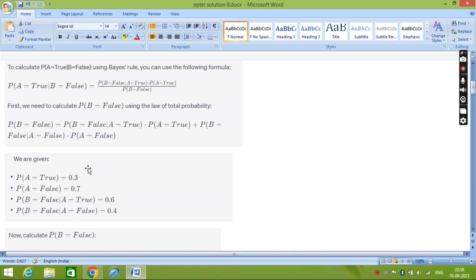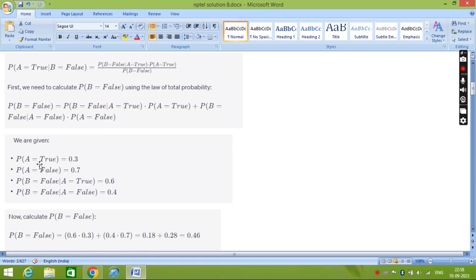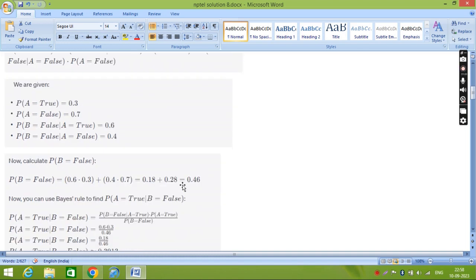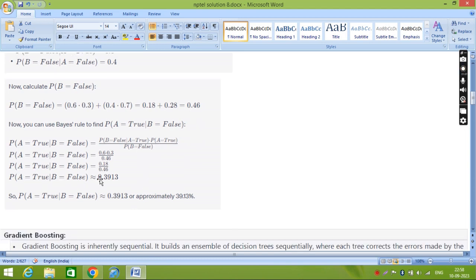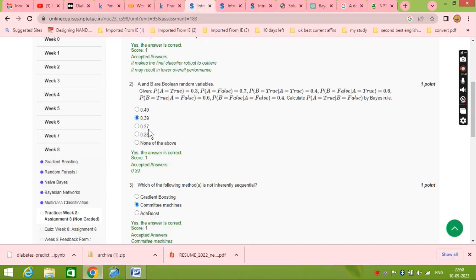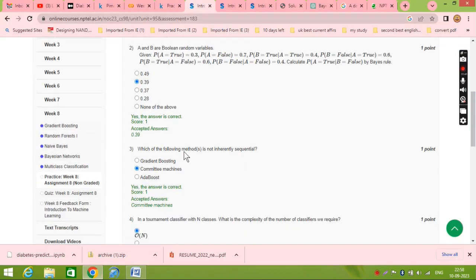If we take the data he has given us, you should write all the data here. So you will get 0.46 as the probability of B is equal to false. Now you will put all the data in the main formula, and then you will get 0.3913. That is the correct answer, about 39%, so your answer will be 0.39.